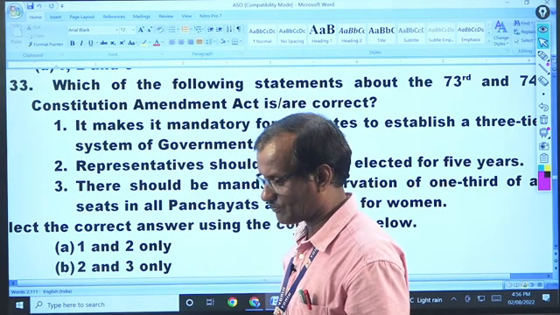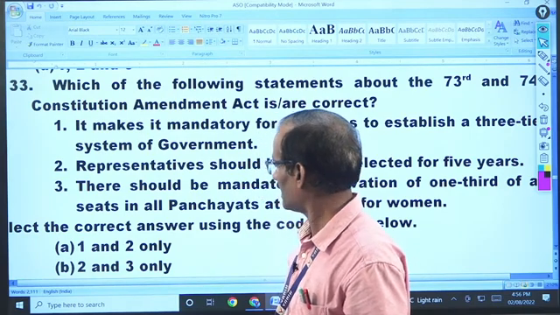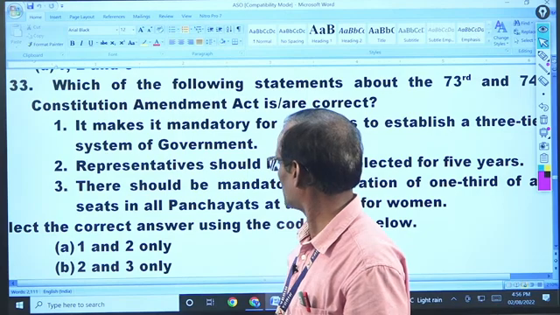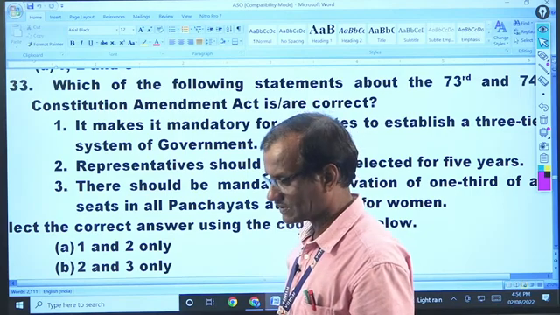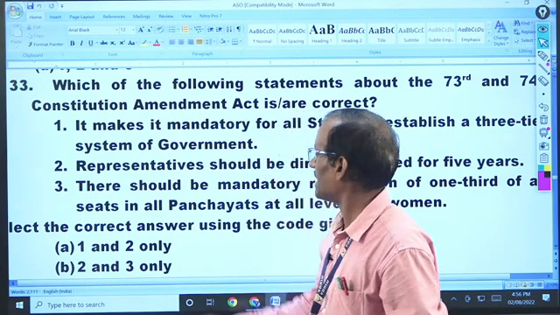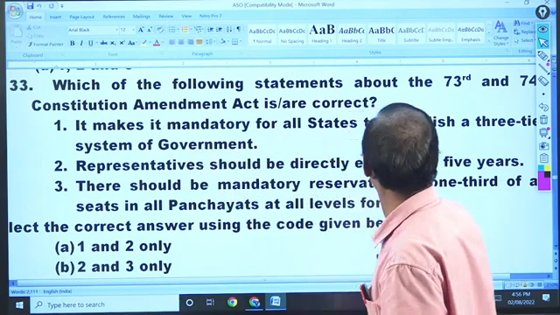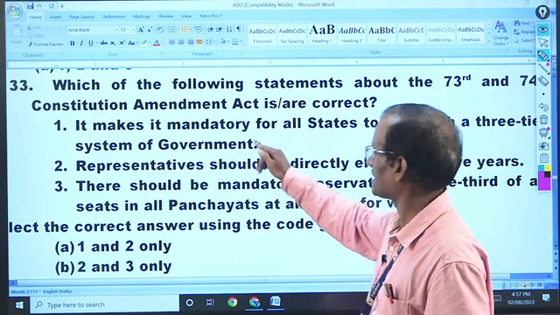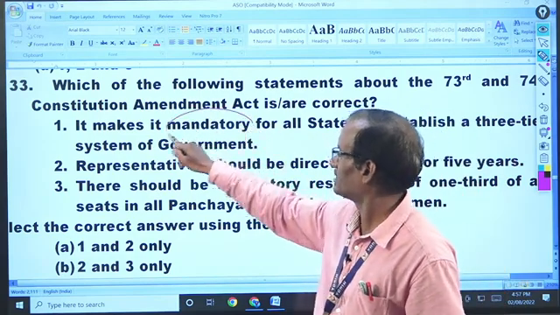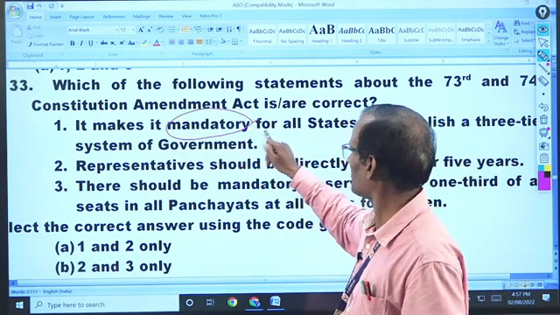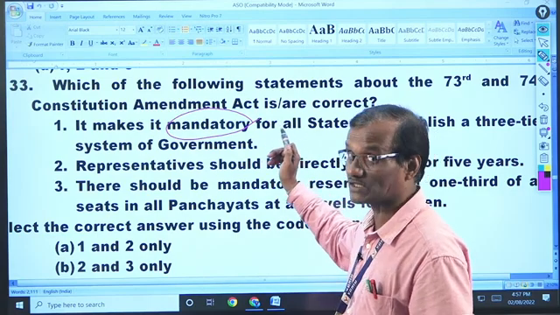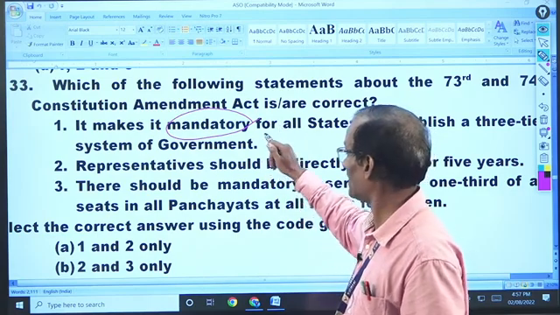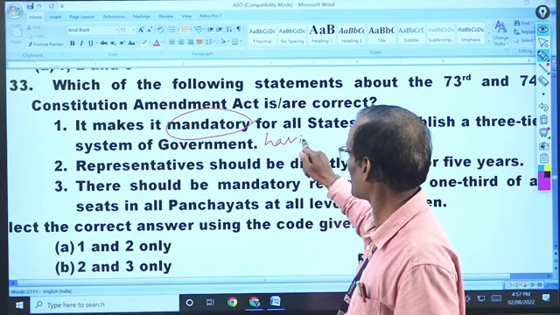Okay, A, Shakti. A means 1 and 2. Next, no, C. It makes it mandatory for all states to establish three tiers. It is incorrect. It does not make it mandatory, because there may not be a three-tier structure for states having less than 20 lakh population.